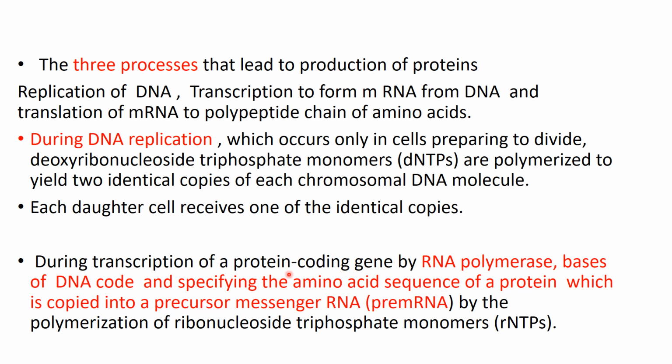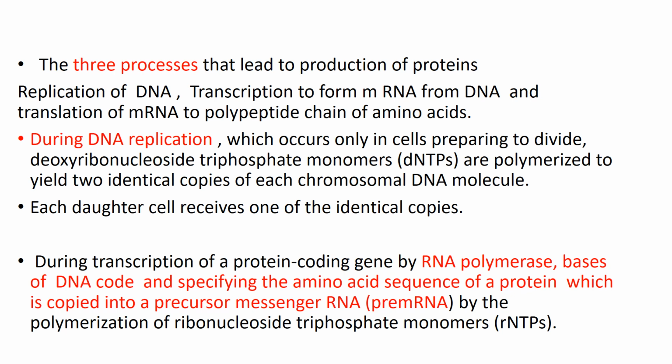Now, what is transcription? In transcription, RNA polymerase comes and forms the precursor messenger RNA molecule, which is commonly called pre-mRNA or primary mRNA, by the polymerization of ribonucleoside triphosphate monomers called rNTPs.